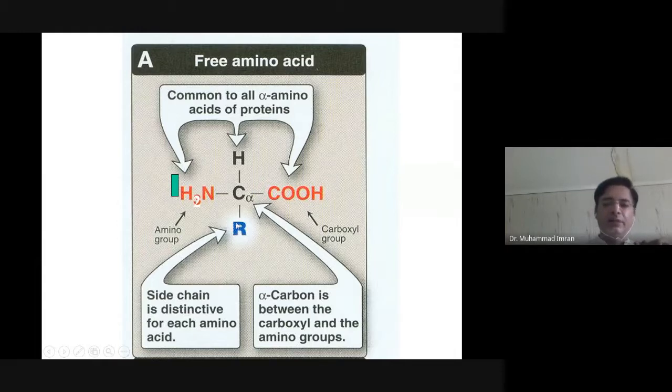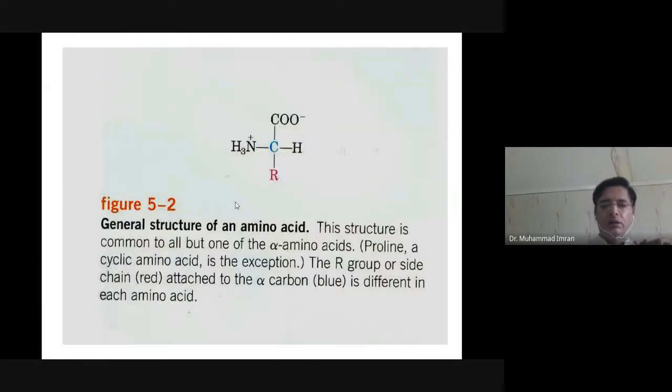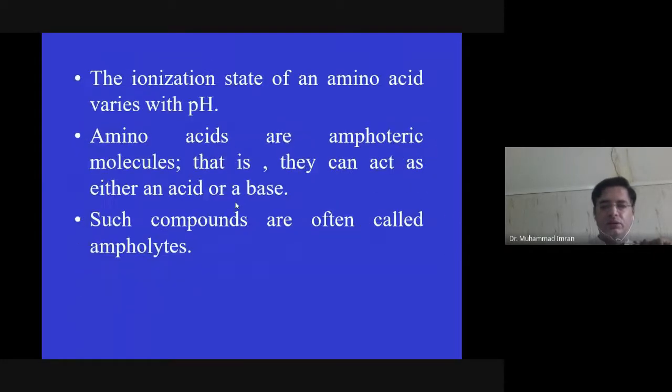Only the side chain changes, and one amino acid is changed into another amino acid. So you can say if we change the side chain, then one amino acid is changed to another. Almost all the amino acids contain an alpha chiral carbon except glycine. Glycine shows no optical activity. The rest of all amino acids show optical activity because they have a chiral carbon or alpha carbon at the central position. This is the common structure of amino acid. I have already told you.